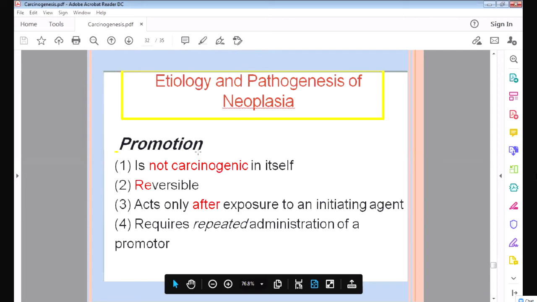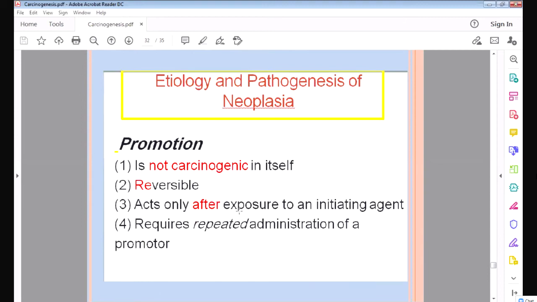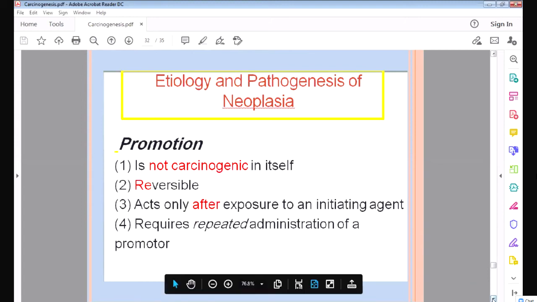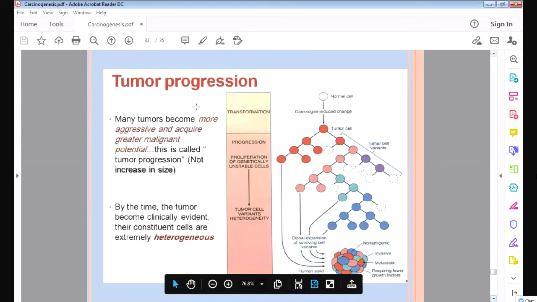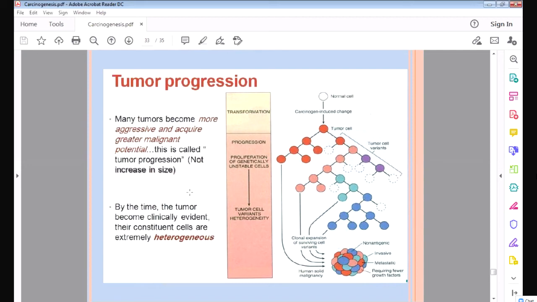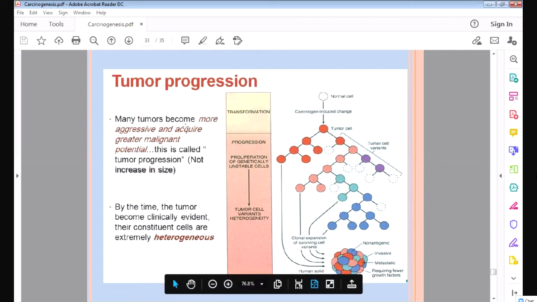Now promotion: another gene is damaged after continuous exposure of that cell to the agent. That allows the cell to multiply a little, and that is called promotion. Finally, progression: if many genes are damaged again, the tumor will multiply and progress to a large mass. That is called progression.